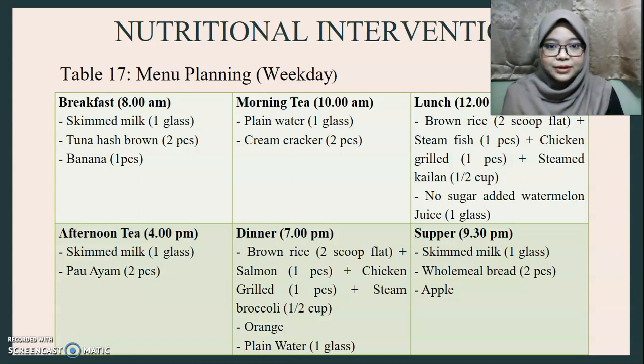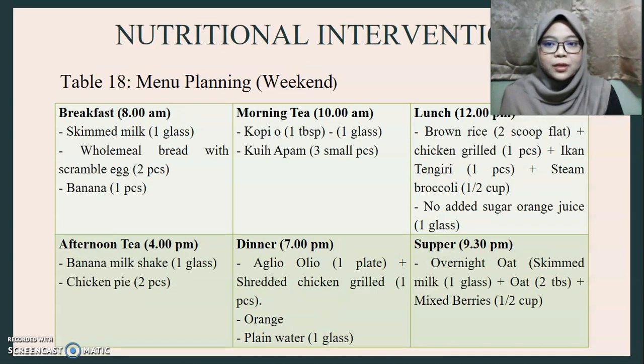For another day, for breakfast, I recommend skim milk, tuna hash brown and banana. For morning tea, plain water and cream cracker. For lunch, brown rice, steamed fish, chicken grill and steamed kailan, with no sugar added watermelon juice. For afternoon tea, skim milk and pork ayam. For dinner, brown rice, salmon, chicken grill and steamed broccoli, orange and plain water. And for supper, skim milk, wholemeal bread and apple.